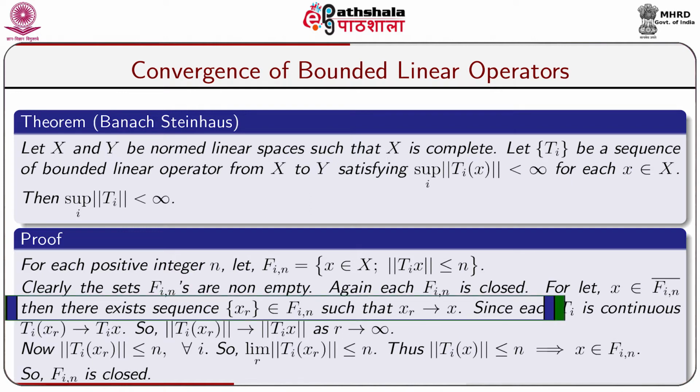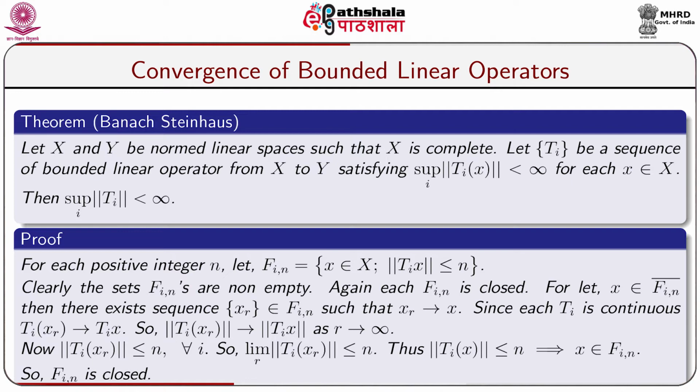So, there exists a sequence of elements xr belonging to Fin such that xr goes to x as r tends to infinity. Since each Ti is continuous, because Ti are bounded linear operators from X to Y, and already we know that every bounded linear operator is continuous.